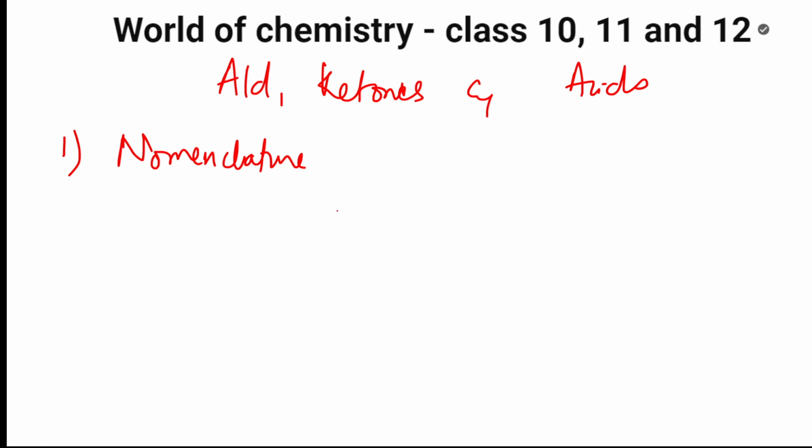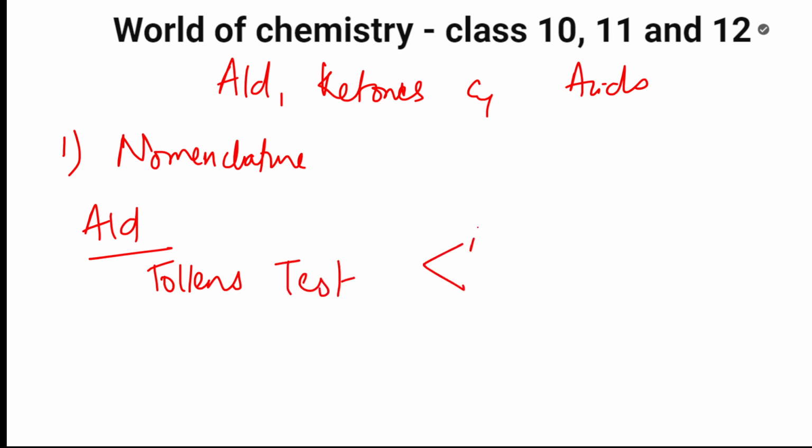Now, after you study the basic preparations and the focused reactions, if I have to take aldehydes, remember the Tollens test is very important. The Tollens test is used to distinguish between aldehydes and ketones, right? Then aldol condensation is very, very important.